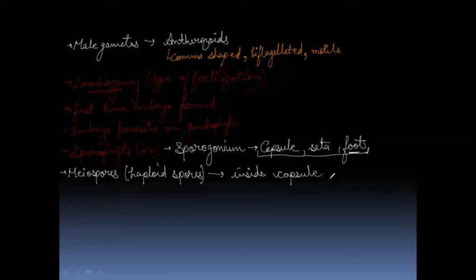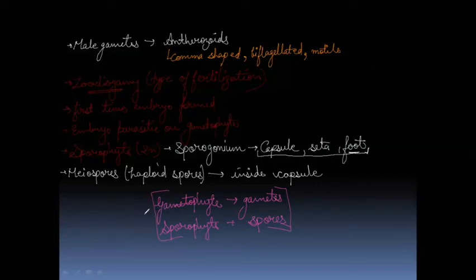So the sporophyte will produce spores, gametophyte will produce gametes. Let's write this point in a different color to remember it. Gametophyte, what is it going to produce? Gametophyte is going to produce gametes, both male and female gametes. Sporophyte is going to produce the spores. And with this concept itself, we'll write the complete life cycle of the bryophyta very easily, simply.